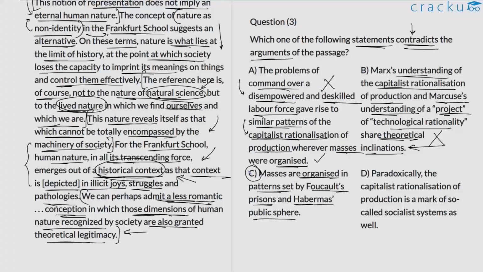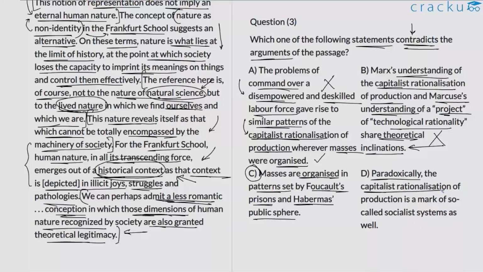If anything, the passage is stating that the pattern of this capitalist rationalization of production, which is marked by the centralization of power in institutions and the marginalization of human rights, arrives in different contexts, including factories, prisons, and public spheres. He's not claiming that the patterns in these different scenarios are set by Foucault's prisons or Habermas's public sphere. So option C is again not something we can understand from the discussion, which is why it's likely to be the correct choice.